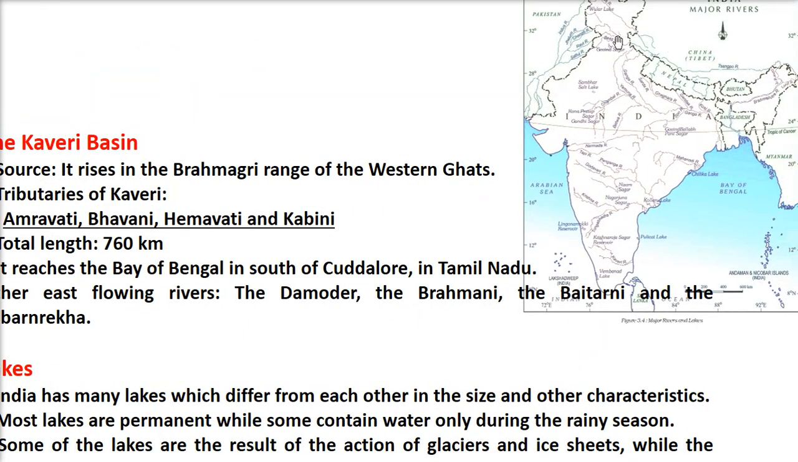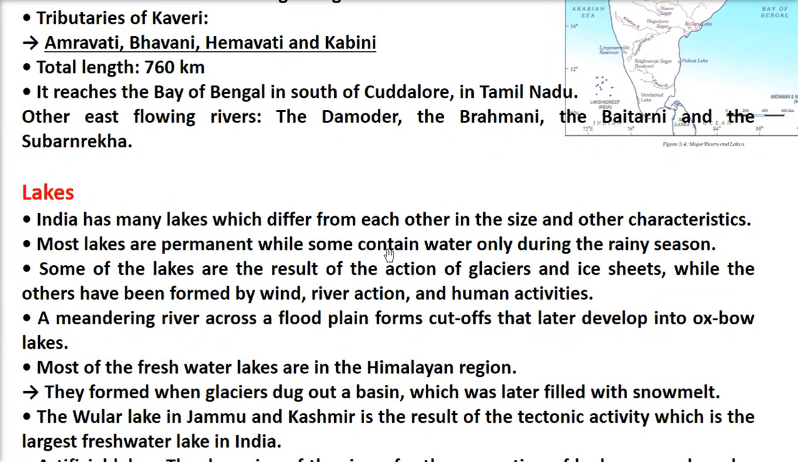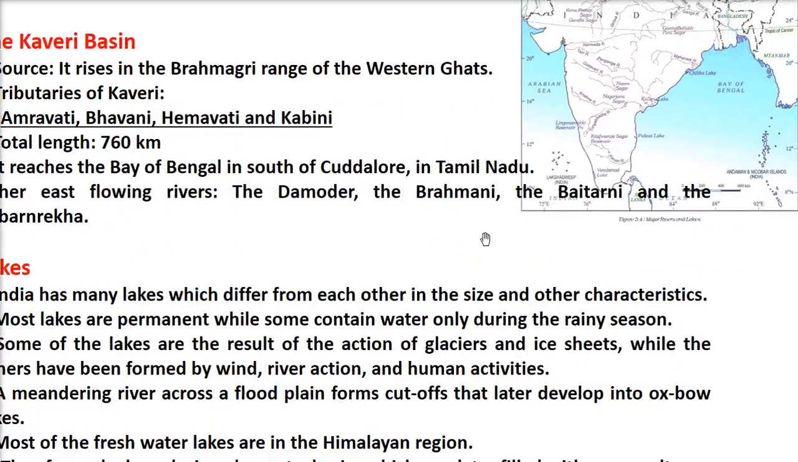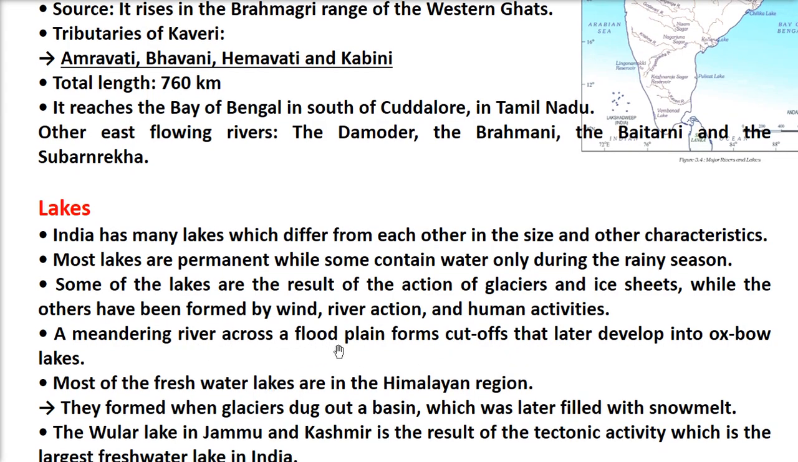Now there are various lakes also, water bodies in India. India has many lakes which differ from each other in size and characteristics. Most lakes are permanent, and some of them get their water only in the rainy season. Some of the lakes are the results of glaciers and ice sheets, while others may be formed by wind, river action, and human activities. The meandering rivers across the floodplain form cutoffs that later develop into oxbow lakes.